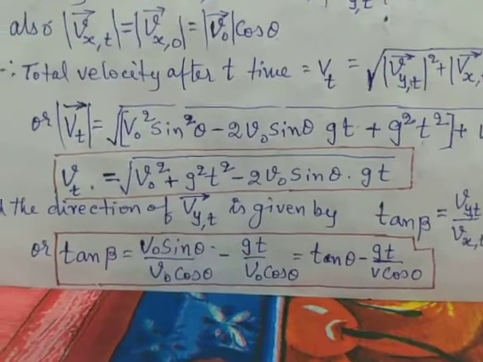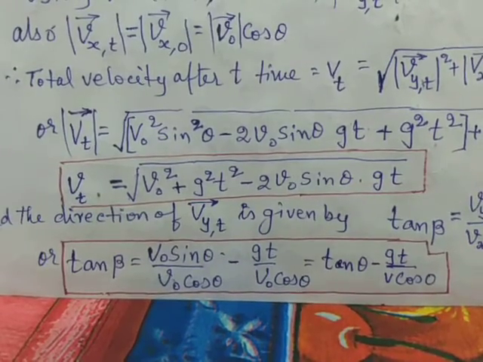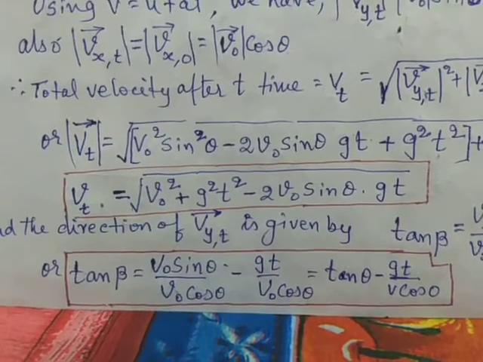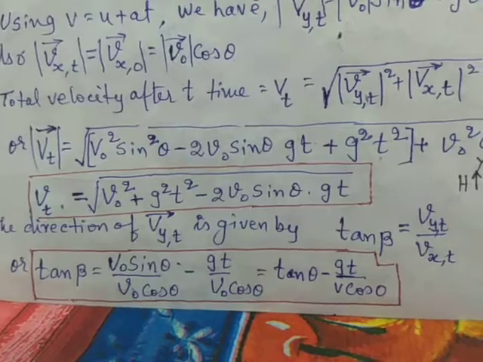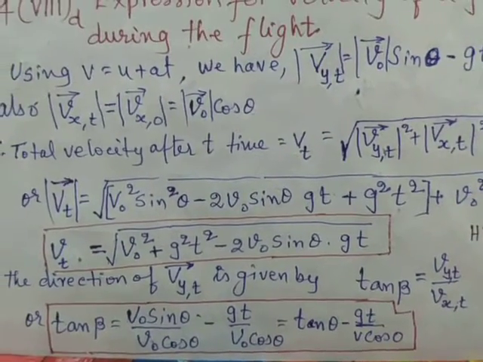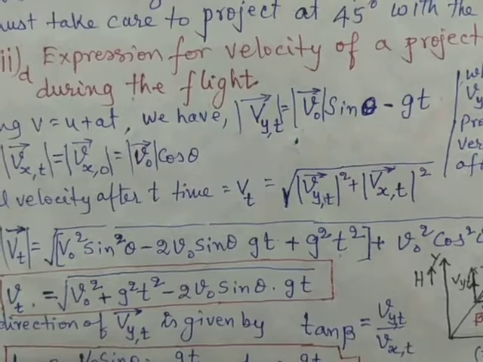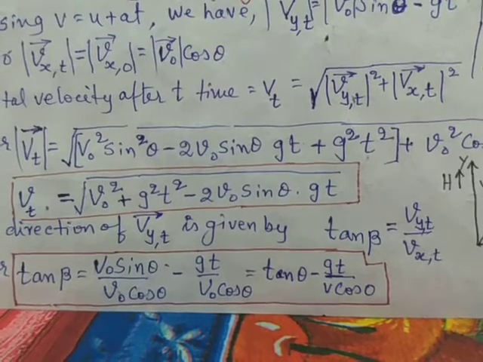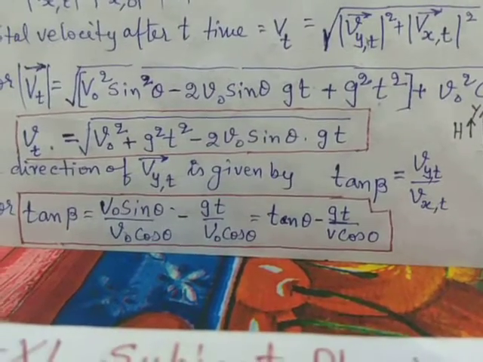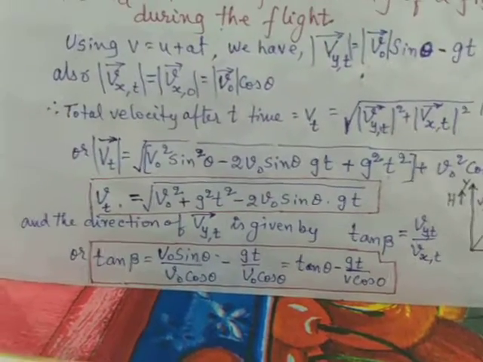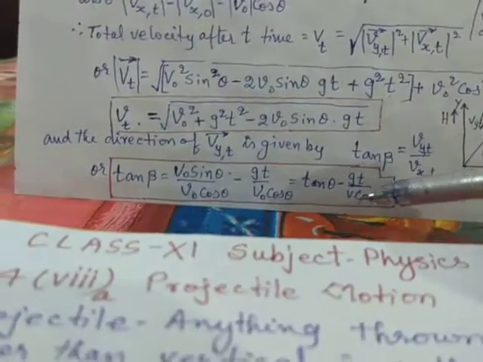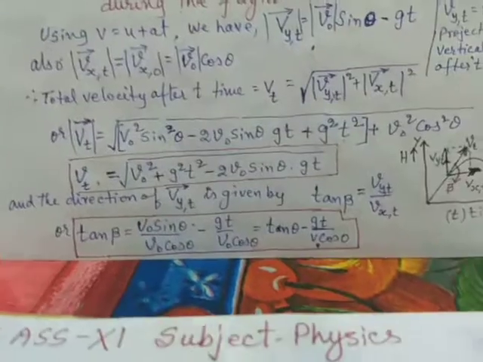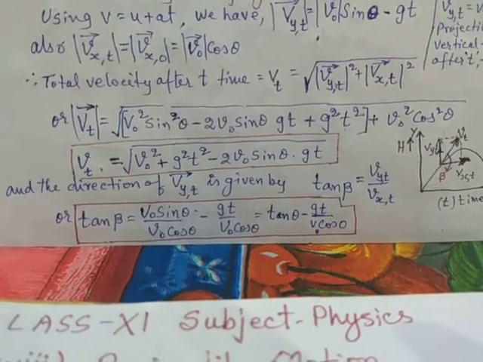So tan beta is vy,t by vx,t, which becomes tan beta equal to v0 sin theta by v0 cos theta minus gt by v0 cos theta, because we have used the relation vy,t equal to v0 sin theta minus gt. On solving we get tan beta is equal to tan theta minus gt by v0 cos theta. So that way we have calculated the direction of the velocity at any point of time during the flight of the projectile.